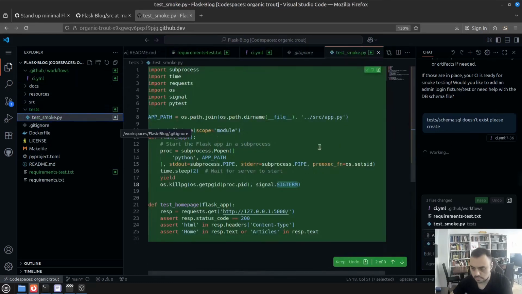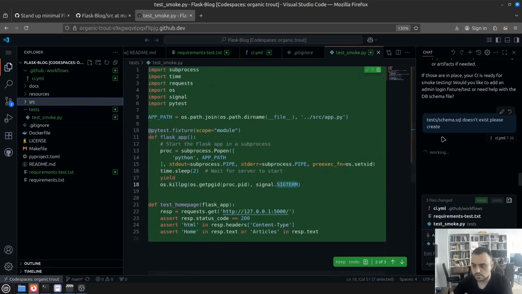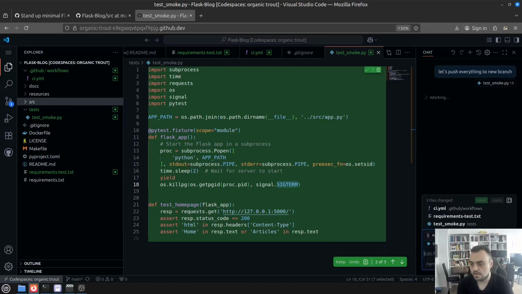So it doesn't seem to do much. Maybe it's reading the contents of the files, but who knows? And again, the response hit the length limit. So it looks like we would have to start a new session in order to continue. So let's push everything to a new branch and we'll continue from there.